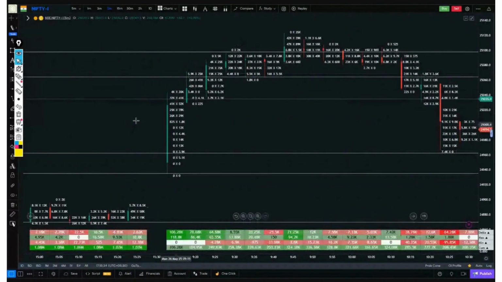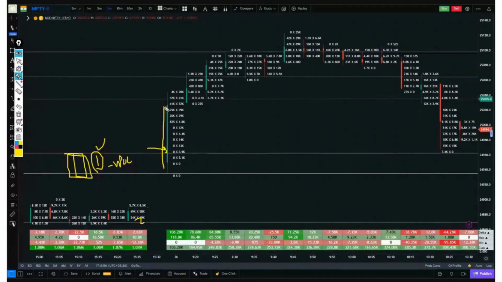What confirmation did today's first candle give? This is yesterday's VPOC zone. Yesterday's volume node. There were two volume nodes yesterday, right? The first one was here, and the second one was around this line, and the first volume node was also near the VPOC zone. Okay, this makes this node even more special. So, what confirmation did the first candle give? There was a pretty good rejection from here, right? And there was quite a bit of buying activity as well.